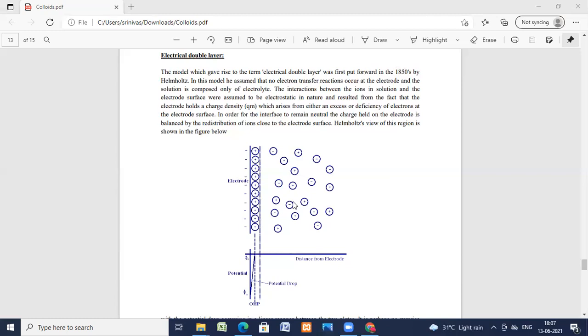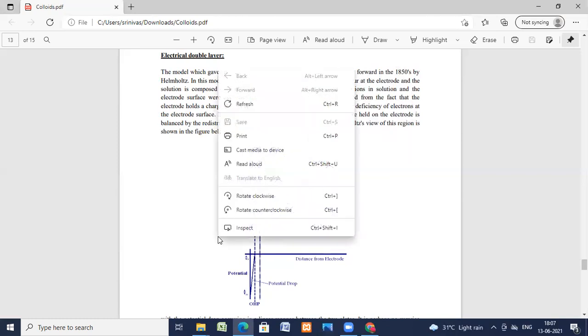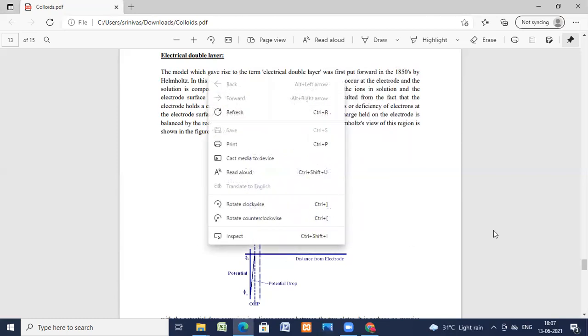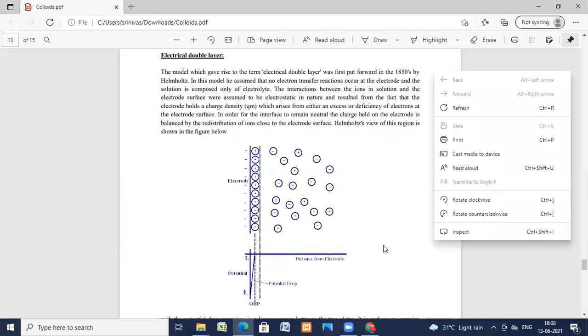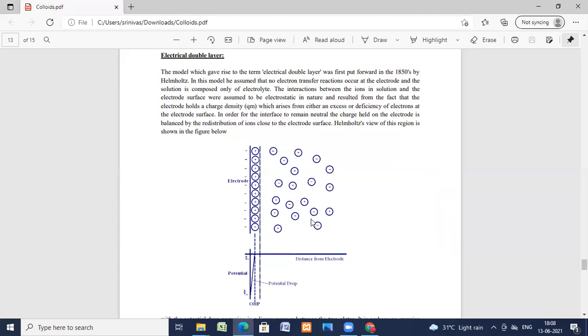The diffuse layer consists of both types of ions, and the net charge of the diffuse layer is equal and opposite to that of the fixed layer. So such an arrangement of charge is a double layer. There you can see the zeta potential also arises.